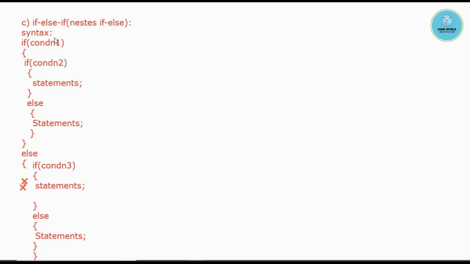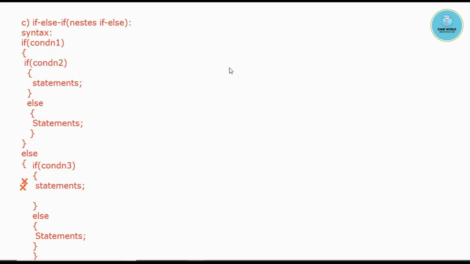So what will happen in this particular syntax: first of all the first condition would be checked. If the first condition is true, then it will come inside and check if this particular second condition is true. If the second condition is true, it will come inside and print the statements. But if this second condition is false, it will not come in this if block. It will go to the else block here and it will print the statements. If the first condition is false, then it will not come inside the if block. It will just go to the else block of this particular if,